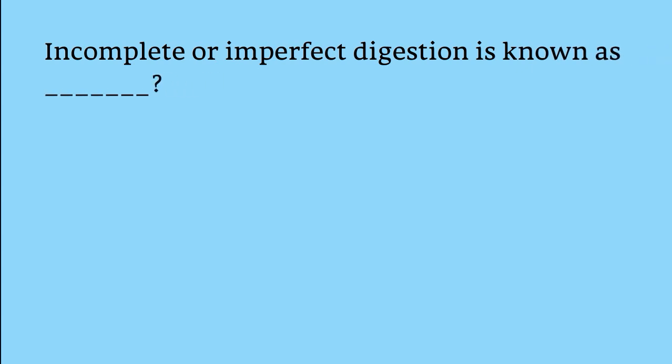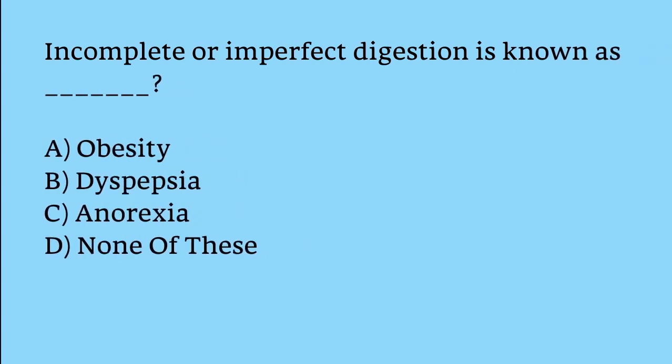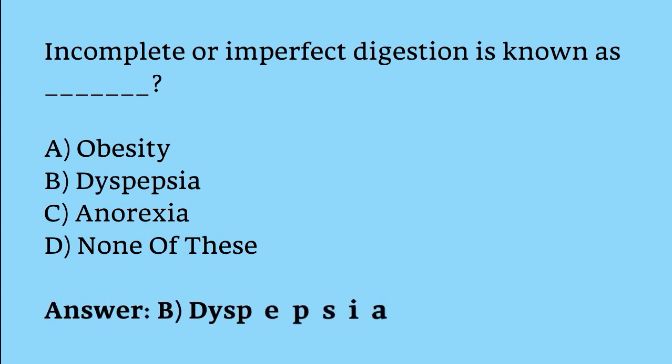Incomplete or imperfect digestion is known as obesity, dyspepsia, anorexia, none of these. The correct answer is option B. Incomplete or imperfect digestion is known as dyspepsia.